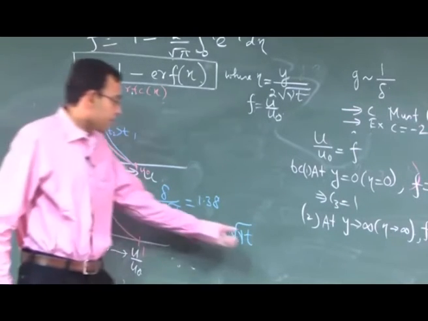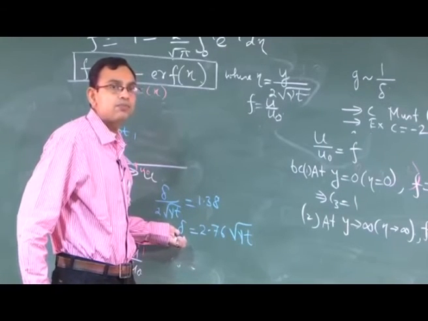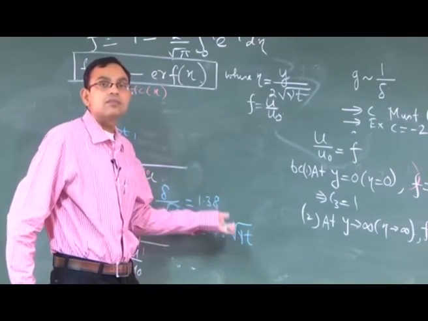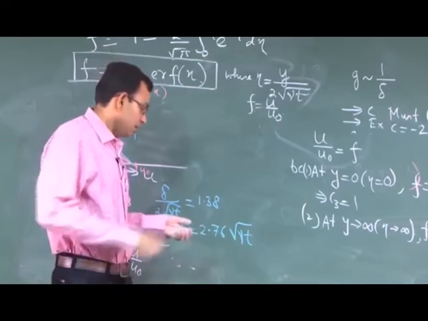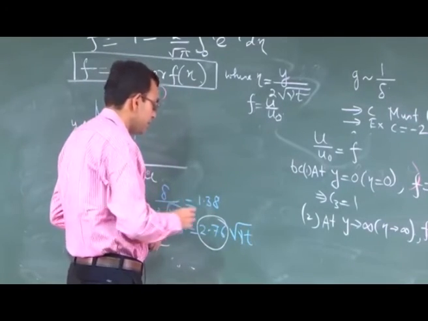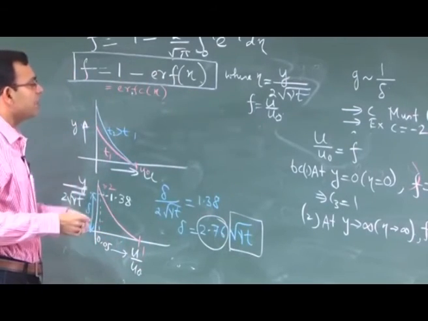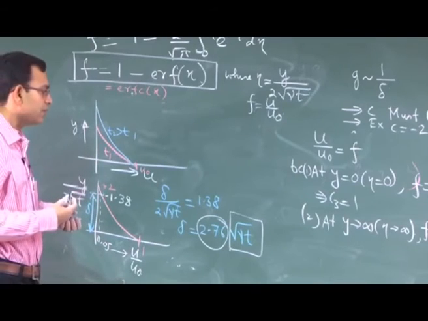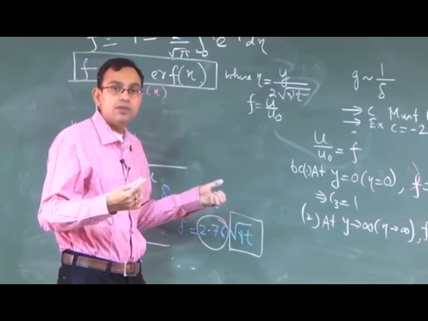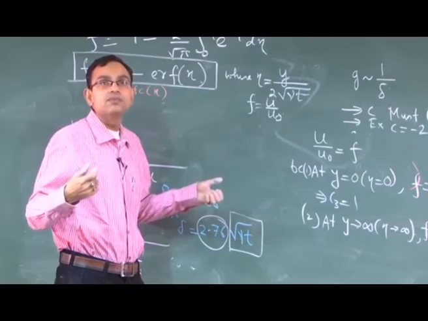So, at a given time the distance from the wall up to which the momentum disturbance due to movement of the plate is felt is roughly this one. But except for this prefactor which comes from the solution of the differential equation, this scaling can be just obtained from one step of the differential equation, and that essentially governs the physics of the problem, that the penetration depth scales with square root of nu t.